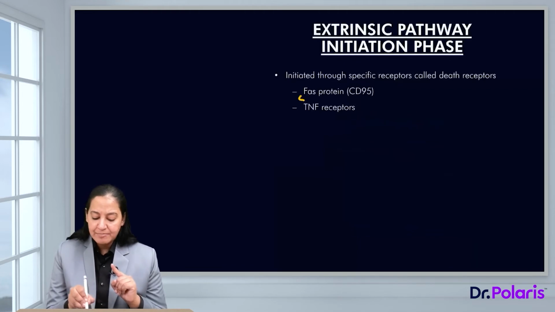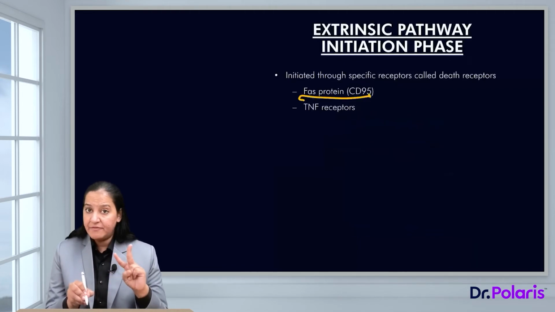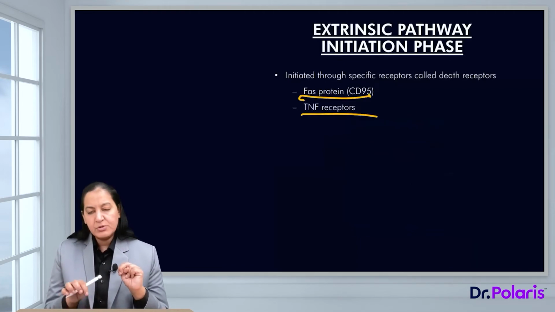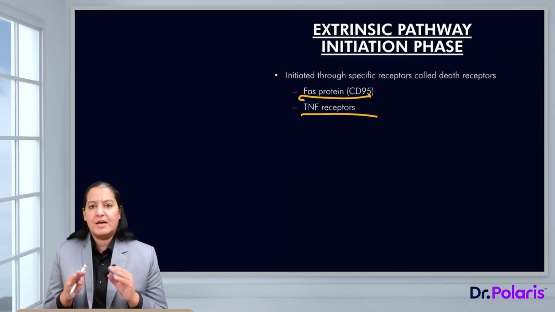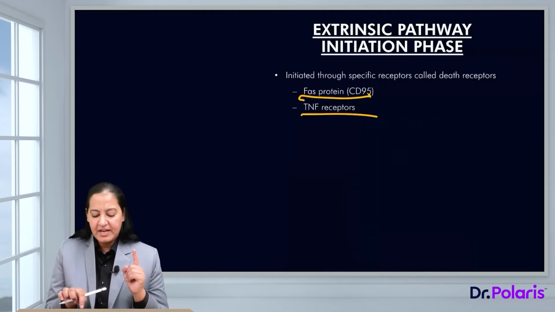Instead of FAS receptor, the second type of death receptor is the TNF receptor. So the same story is there for the TNF receptor. For the TNF receptor, TNF ligand will come.